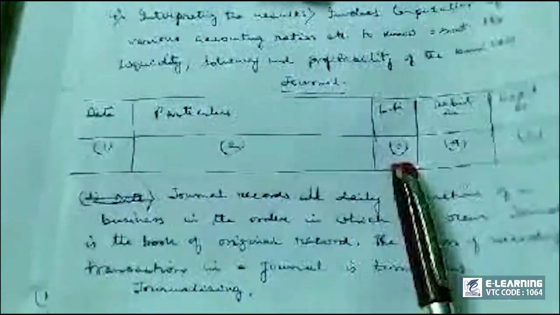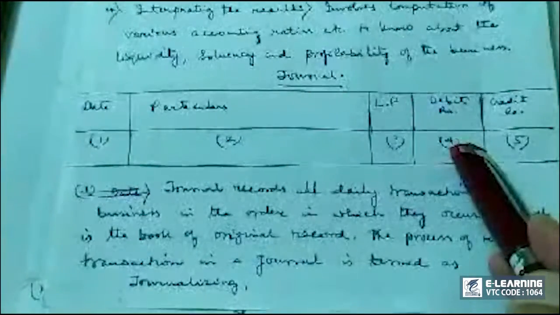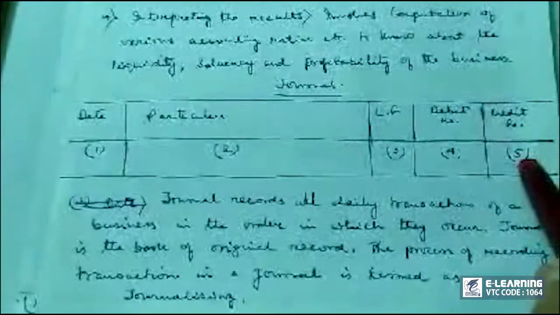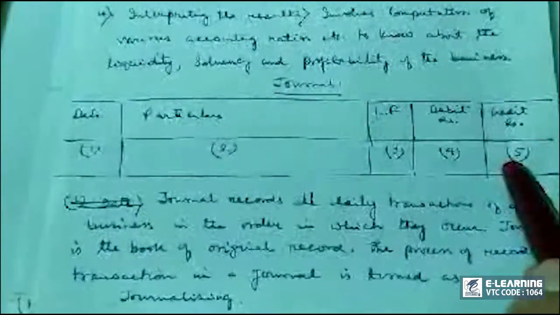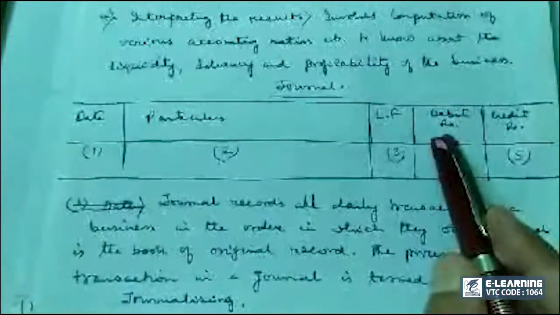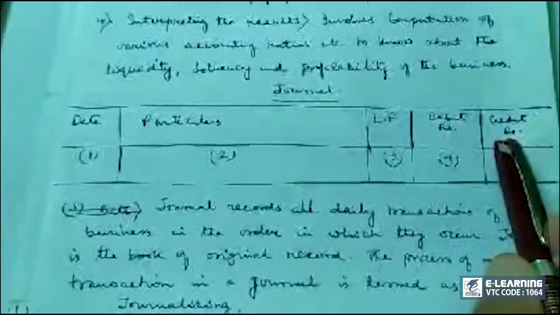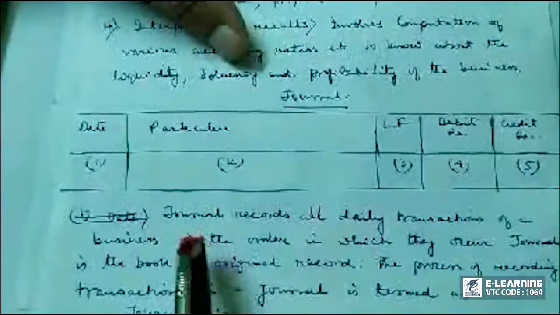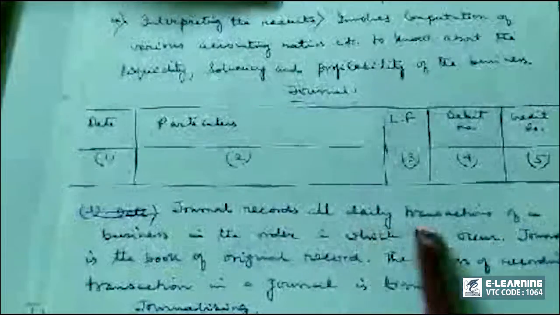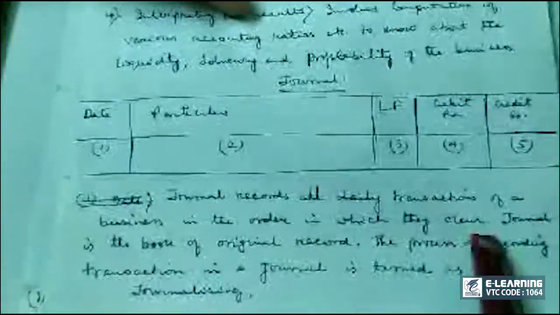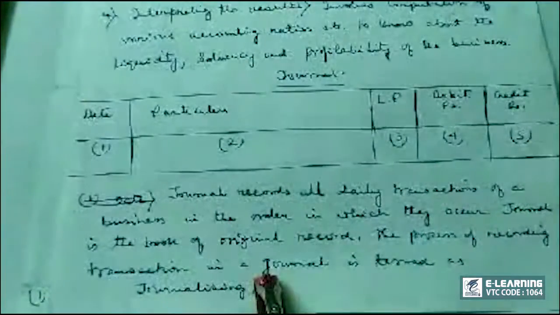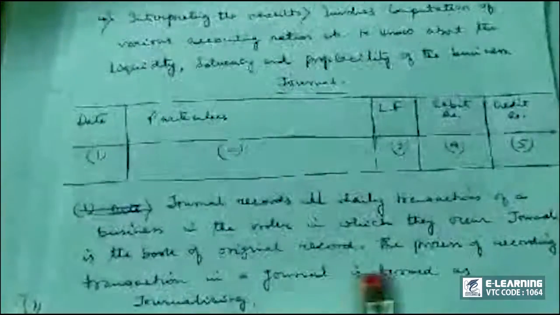This is the ledger folio, third column, and every recording of transaction has two steps: debit and credit side. So fourth and fifth column are debit and credit side representing equal amount. We will know very soon how this looks like. Once again, journal records all daily transactions of a business in the order in which they occur. Journal is the book of original record. The process of recording transactions in a journal is called journalizing.